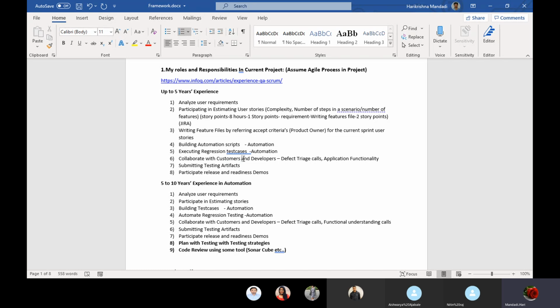Okay, after that, submitting testing artifacts. What does testing artifacts mean? I am going to explain more about this anyway. You are saying you are writing feature files, you are developing automation scripts and you are executing all of them.